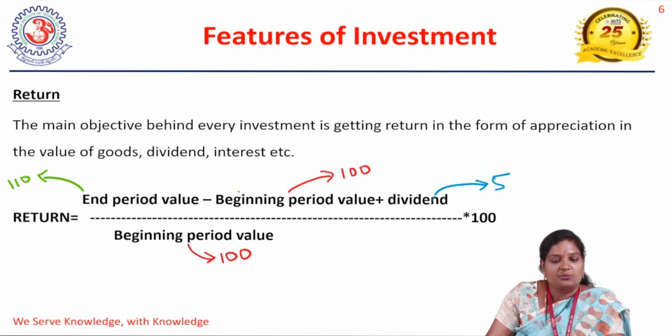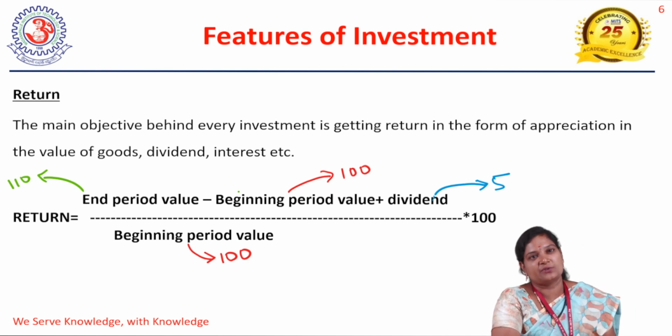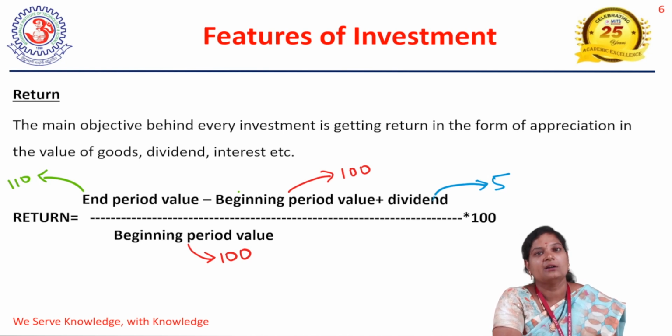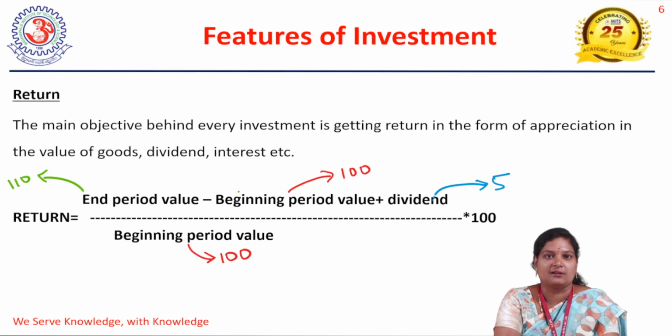For example, if I take an end period value of 110, a beginning period value of 100, and a dividend of 5 rupees, and apply these values to this formula, you get a return from the particular investment of 15%. Without investment, you could not expect the returns even. Everyone has to sacrifice current requirements, objectives, needs and wants for the sake of future returns.